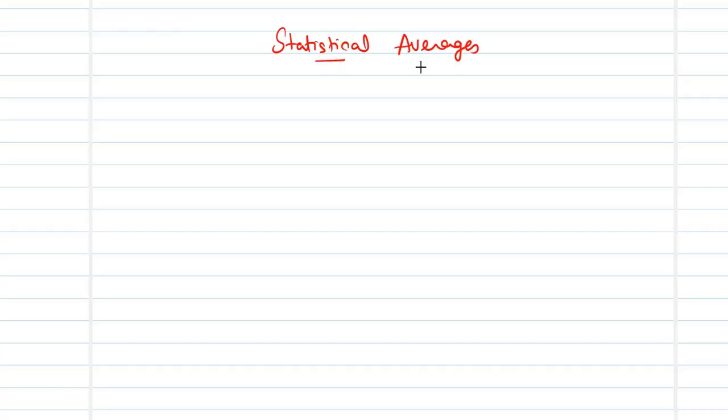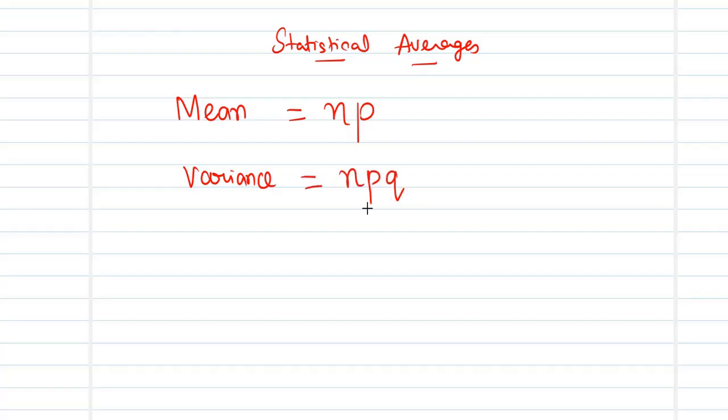What we will be using for the binomial distribution is, first, the mean of a binomial distribution, given by the formula n times p. Variance of a binomial distribution is given by the formula n into p into q. Next comes the standard deviation of the data, which is given by root over variance.